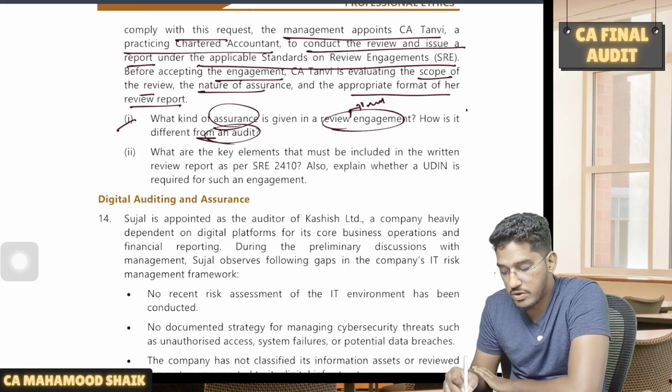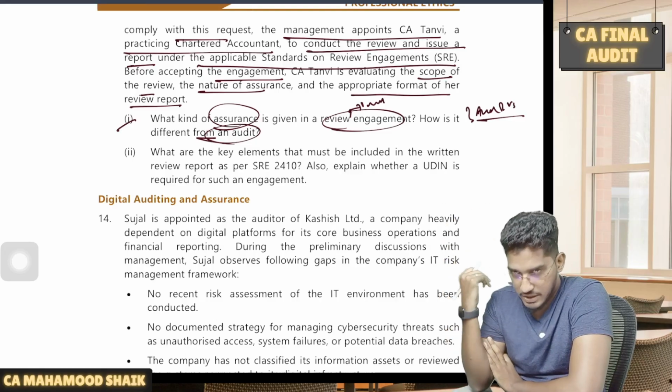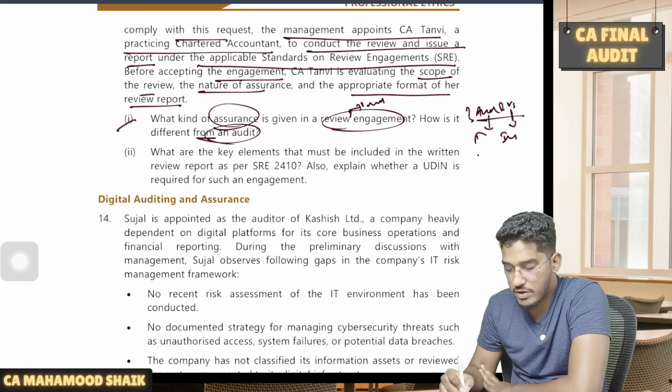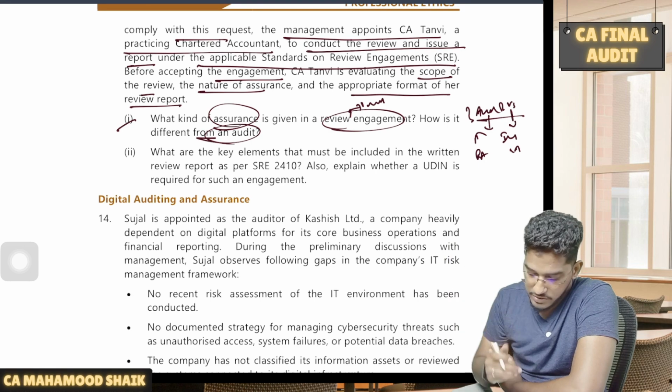And how is it different from audit? Simply, they are asking what are the differences between audit and review. There will be a table explaining the difference between audit versus review that you have to explain. So in audit, we do detailed audit procedures. In review, we generally do inquiry and analytical procedures only. In audit, we obtain reasonable assurance. In review, we obtain limited assurance. So like that, a few differences you have to write.